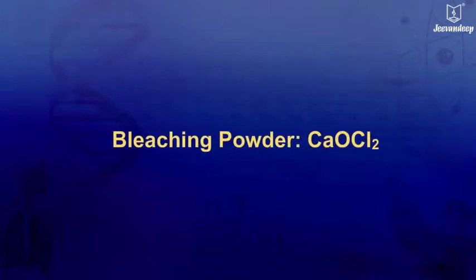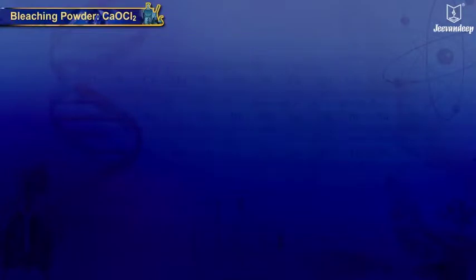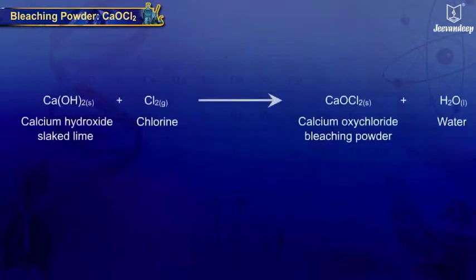Bleaching powder, CaOCl2. This is a white powder with a strong odor. It is prepared by the reaction of slaked lime, calcium hydroxide with chlorine and is represented by the formula CaOCl2.